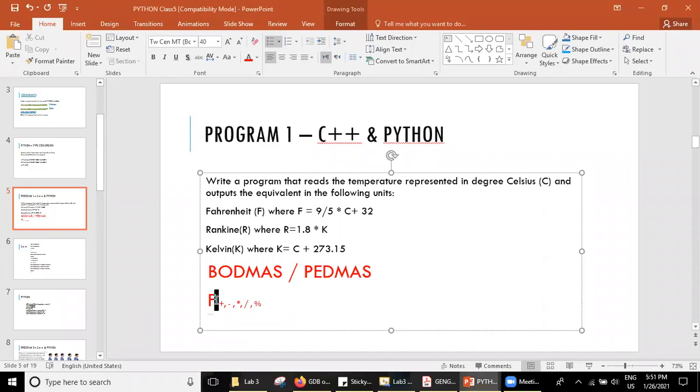So among all the operators, the first priority goes to the bracket. Remember this BODMAS or PEDMAS. P means parenthesis, B means brackets. So both are the same. This DMAS and DMAS are the same here. Just in terms of American and British: Americans use PEDMAS, and for British mathematics they use BODMAS. Okay, so first is the bracket of.